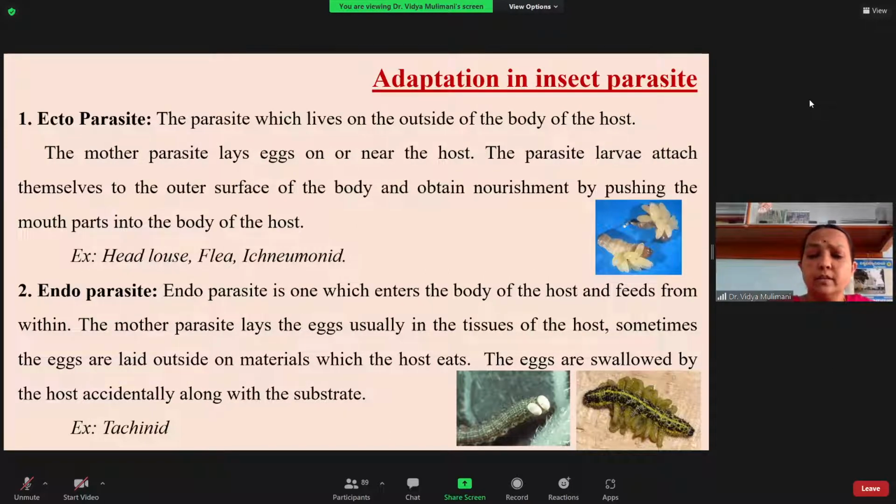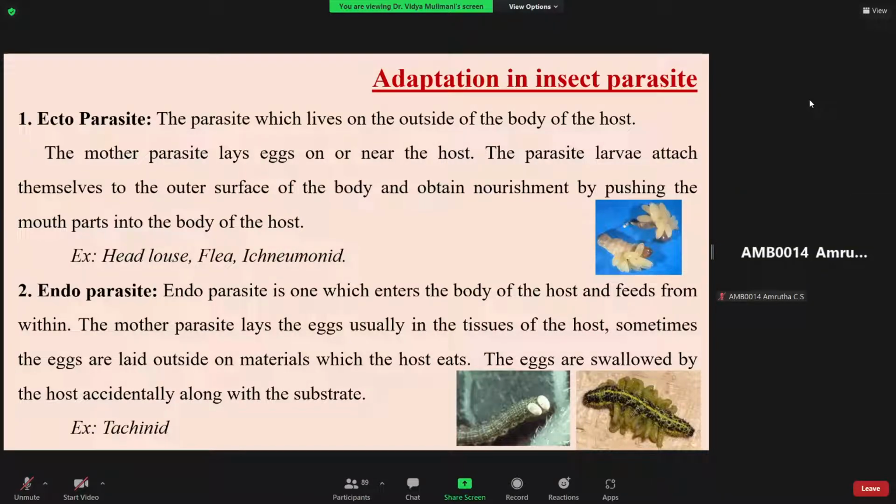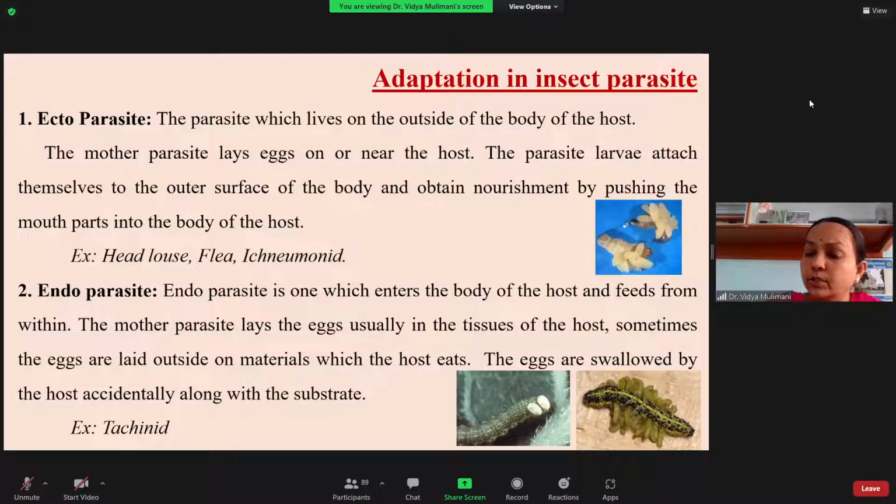Many times you have seen they give mulberry for feeding. So what will the female do? It may lay eggs directly onto the caterpillar, or near the caterpillar, or onto the mulberry leaves. When the leaves are taken in by the caterpillar, the eggs also enter inside. You may wonder how the egg is not damaged when the caterpillar eats the leaf. The corion, the outer covering of the egg, is very thick and is not damaged. It is all an adaptation.